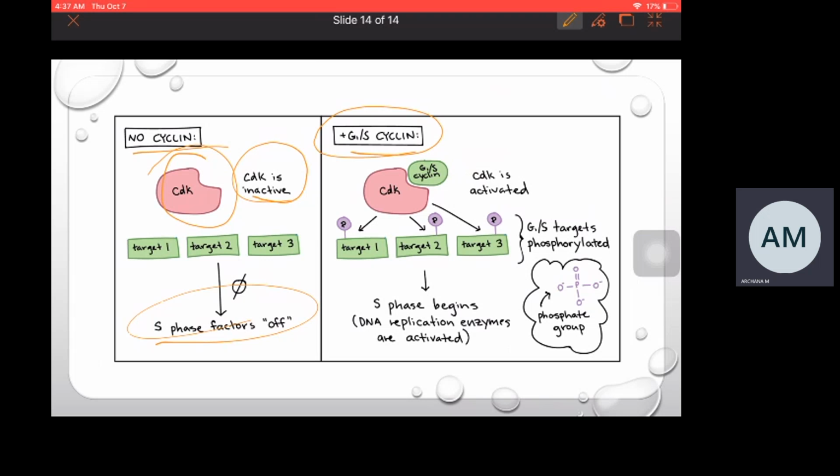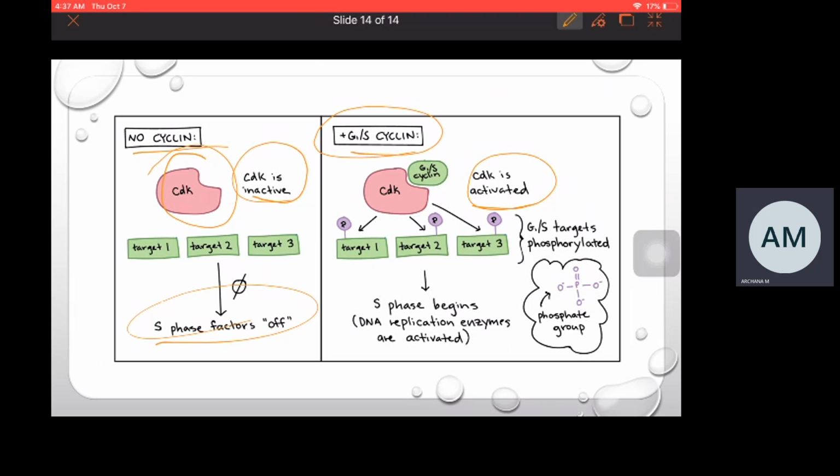So here the S cyclin binds to the CDK. As a result, the CDK becomes activated. When the cyclin binds to the CDK, the CDK becomes activated by phosphorylating the target proteins. So S phase will begin, and DNA replication will take place. Enzymes get activated. Then the cell cycle regulators become active, which play an important role in cell cycle regulation and progression. With this, I will summarize and conclude the topic.